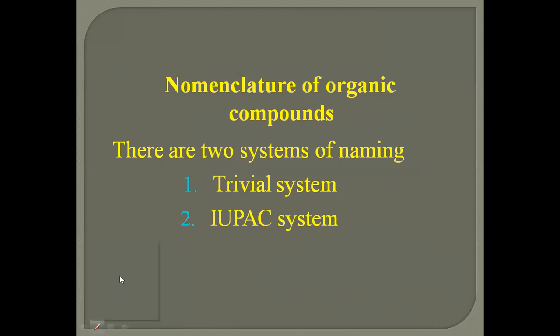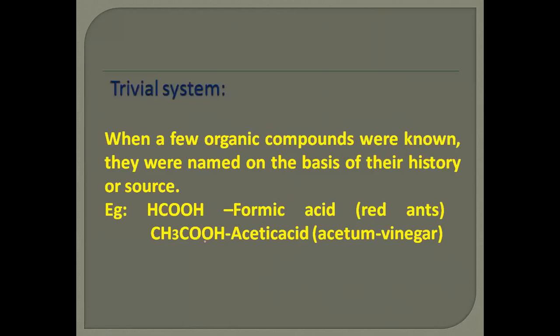The nomenclature of heterocyclic organic compounds. Generally, there are two types of naming system. First is the trivial system, or common naming system, for organic compounds. And second is the IUPAC nomenclature system, the full form of IUPAC being International Union of Pure and Applied Chemistry. First of all, we have to discuss the common naming system, that is the trivial system.